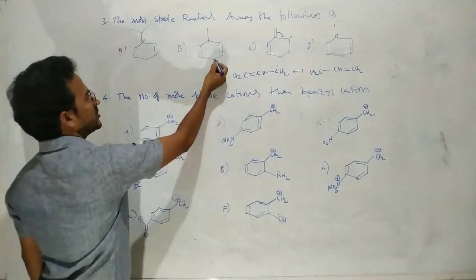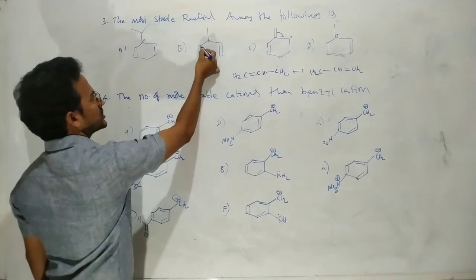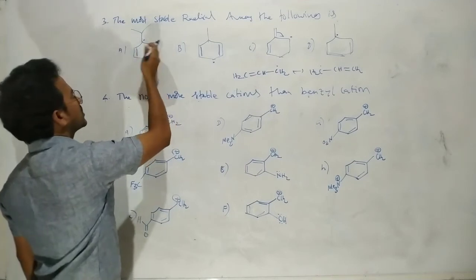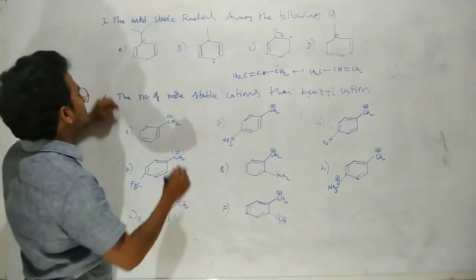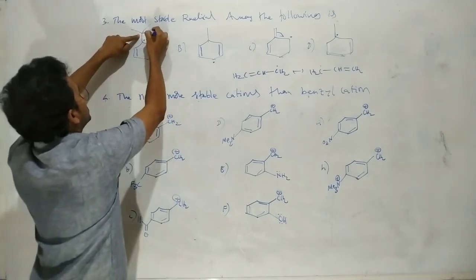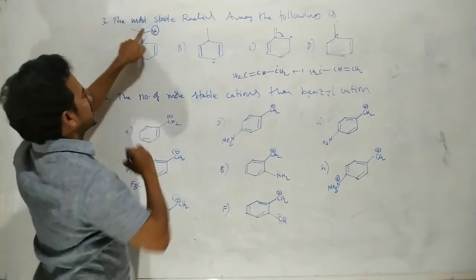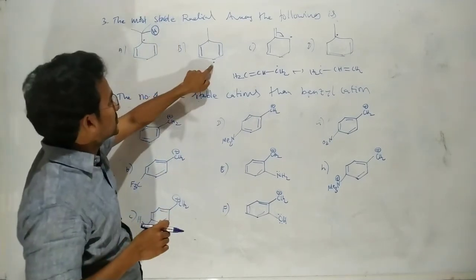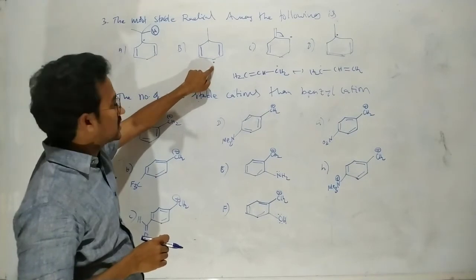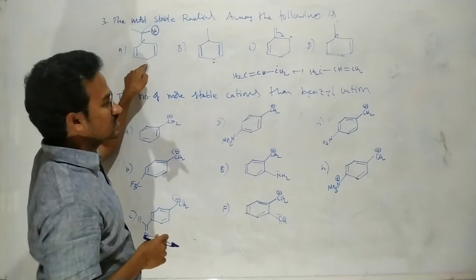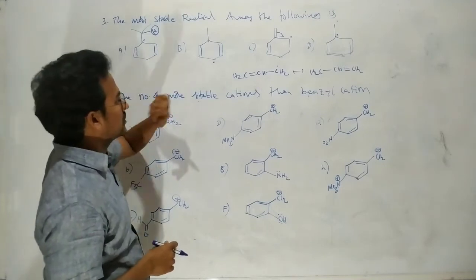Now here it is stabilized by the conjugation with the pi bond. Here also conjugation with the pi bond. It is stabilized by the conjugation with the pi bond. Here also conjugation with the pi bond. But here in this case, two pi bonds conjugation. Here additionally there is one alpha hydrogen. That means additionally it is stabilized by hyperconjugation. But for this one hyperconjugation is not possible. Okay, there is no other carbon. So between these two, here this A1 is more stable than this one.